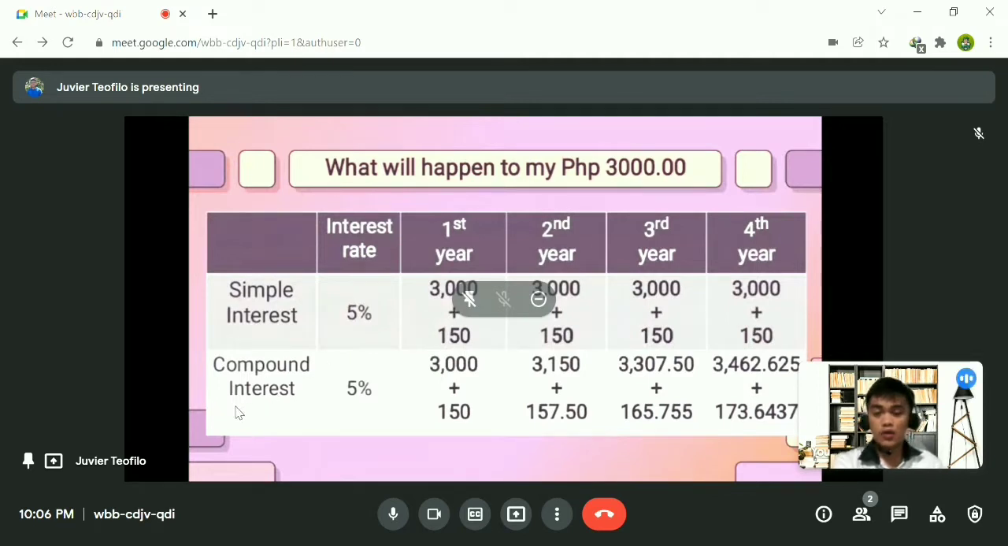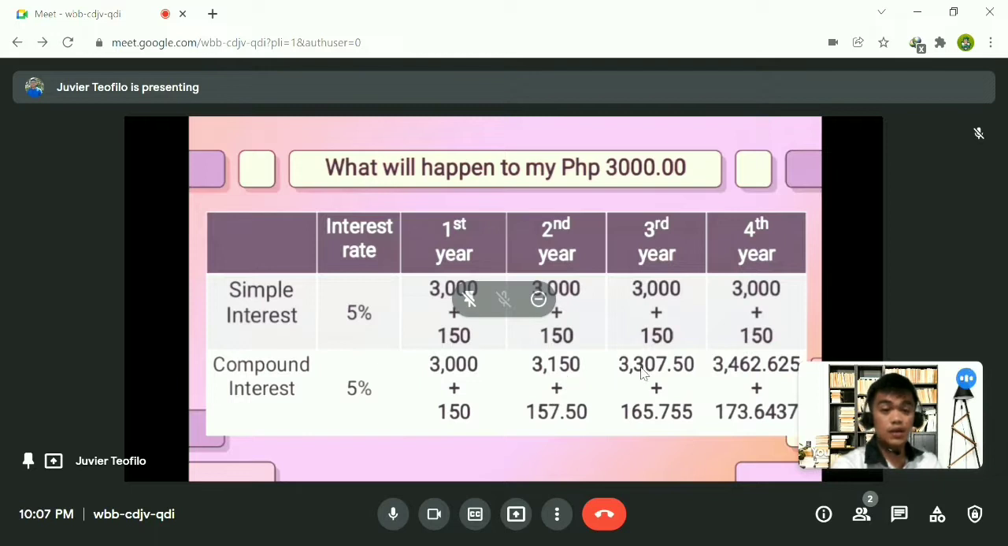Now here in compound interest, we have the interest rate of 5%. In the first year, we have 3,000. The interest of 3,000 at 5% is 150. Now you add this, 3,000 plus 150, and in the second year we have 3,150. Now we find the interest of this 3,150 using 5%, and it is 157.50 centavos. Then you add this.